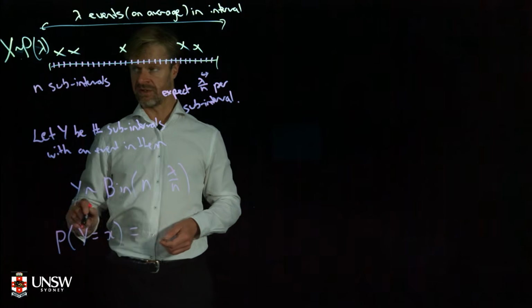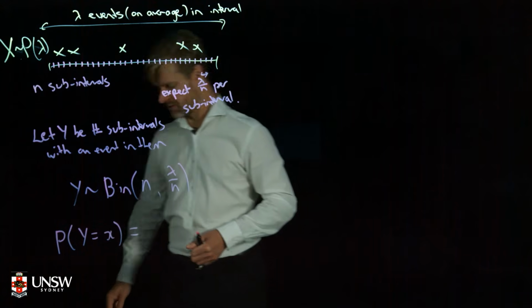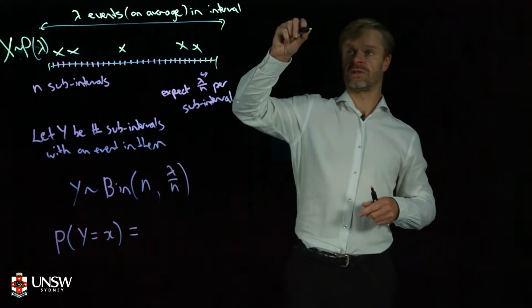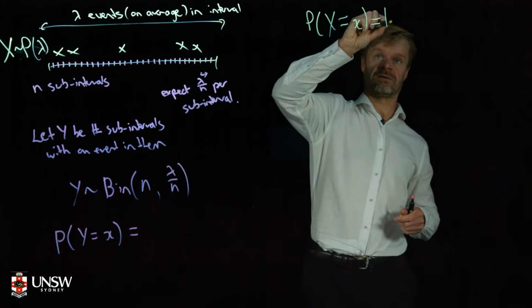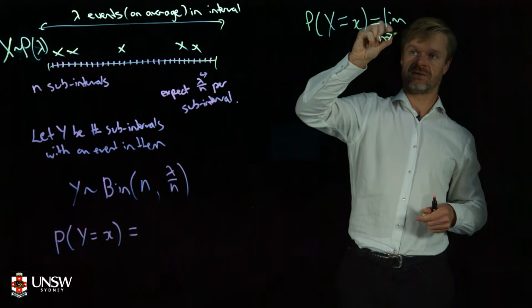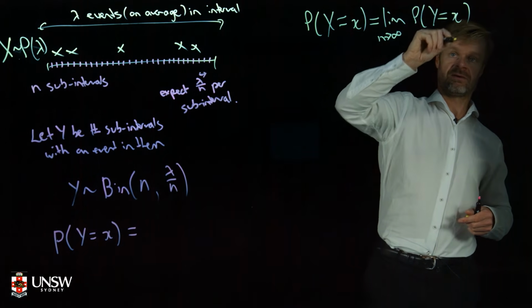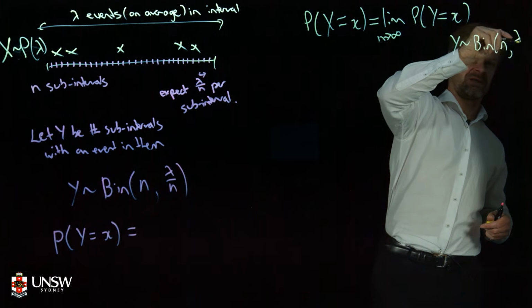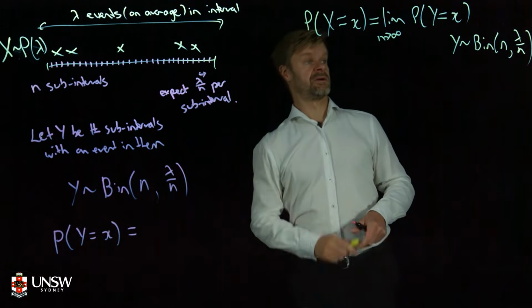So what's the probability that y is equal to x? It's pretty funny writing it as y equals x, isn't it? The reason I'm doing that is because what I'm ultimately trying to do is find the probability that x equals x. And that's going to be the limit as n goes to infinity of the probability that y equals x, where y is binomial with parameters n and lambda on n.